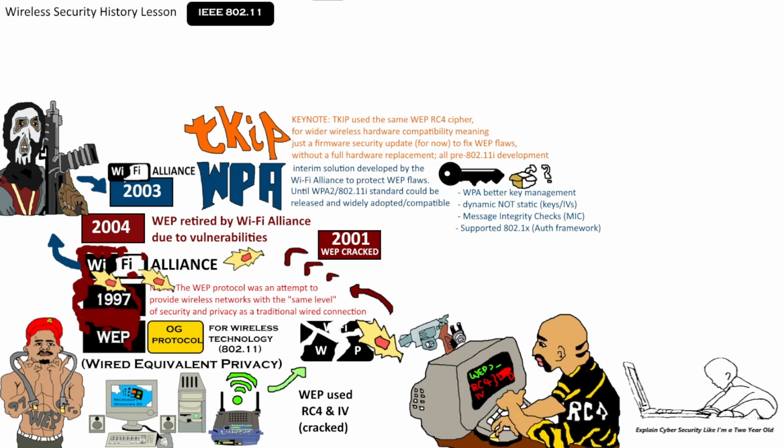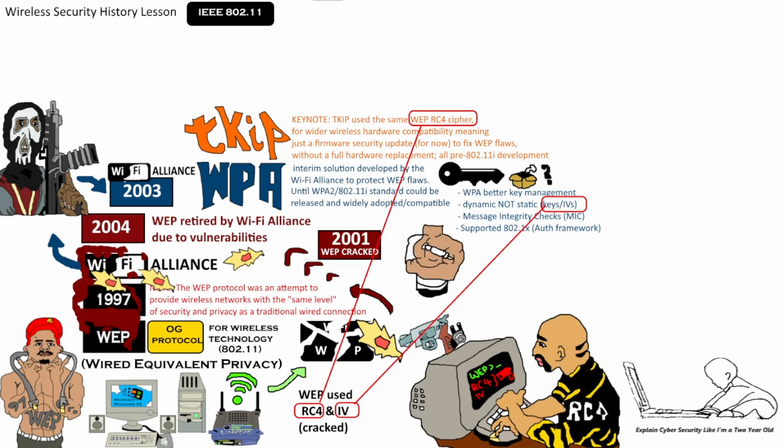But key CISSP, CCSP exam tip: do not get too hung up on these improvements, because this was historic and is no longer relevant today, but just at a very high level, WPA still used the WEP RC4 cipher, but added some improvements such as better key management and dynamic keys and IVs rather than static, as well as various integrity and authentication checks. In other words, you can think of Wi-Fi Protected Access, WPA, as Wired Equivalent Privacy, WEP, on steroids.